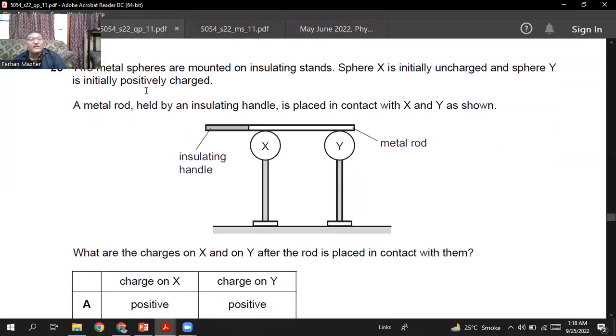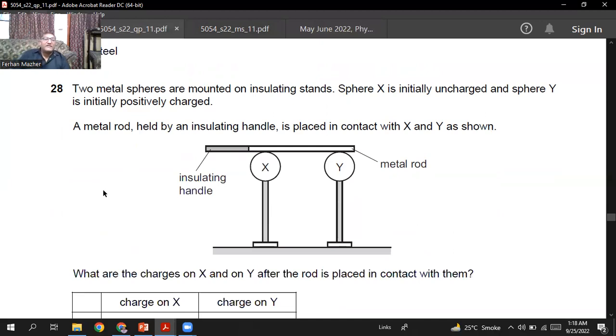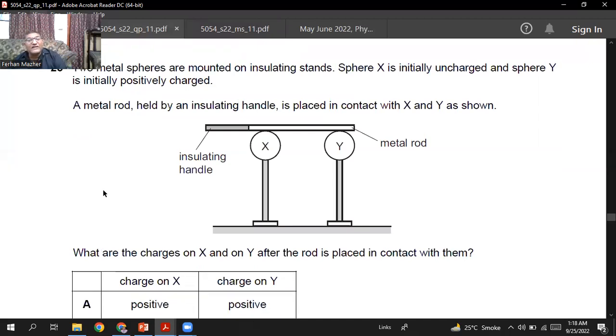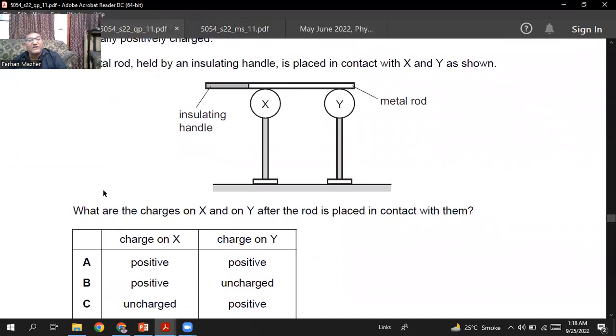Okay, so we are going to the next question. It says two metal spheres are mounted on insulating stands. Sphere X is initially uncharged and sphere Y is initially positively charged. A metal rod held by an insulating handle is placed in contact with X and Y as shown. So X is neutral and Y is positively charged.